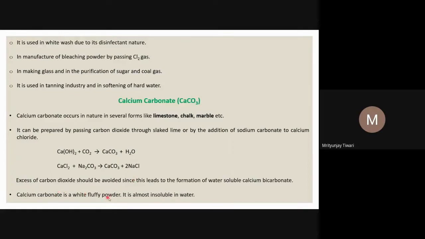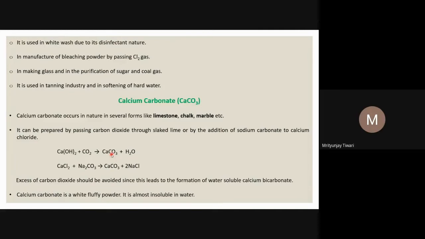So excess of carbon dioxide should be avoided here. Why should excess of carbon dioxide be avoided? Because water molecules are also produced during the reaction, and if you add excess carbon dioxide, the calcium carbonate will react with the excess carbon dioxide plus water to form calcium bicarbonate. So calcium bicarbonate will be formed as the end product and not calcium carbonate. So we have to add very calculated amounts of carbon dioxide to Ca(OH)2, or the slaked lime, for the formation of calcium carbonate.